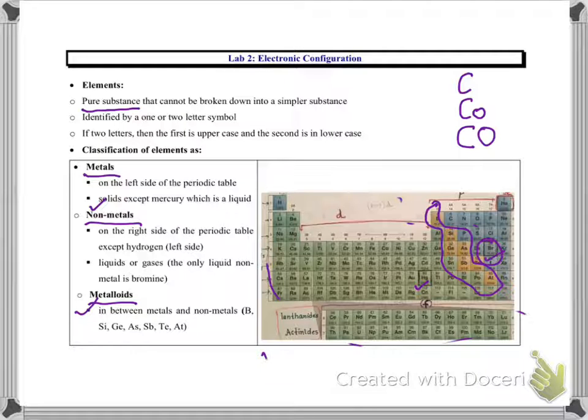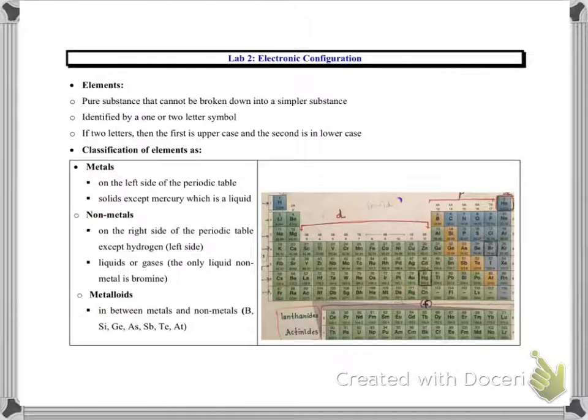For example, metals are shiny, non-metals do not have a shiny appearance, and metalloids are kind of in between, like a gray color. Metals are solid at room temperature, except mercury, which is a liquid. Non-metals like sulfur and carbon are solids at room temperature. Bromine is a liquid, and nitrogen, oxygen, and 9 other elements are gases.